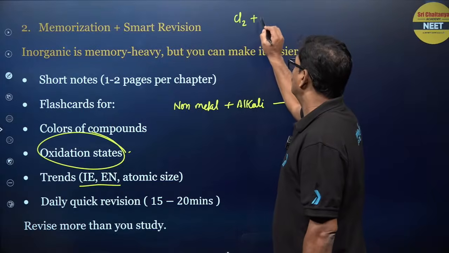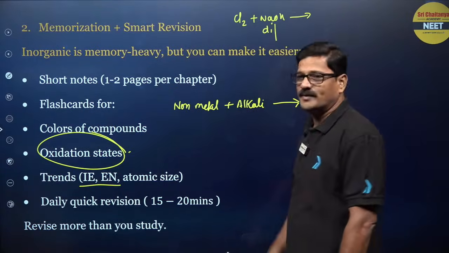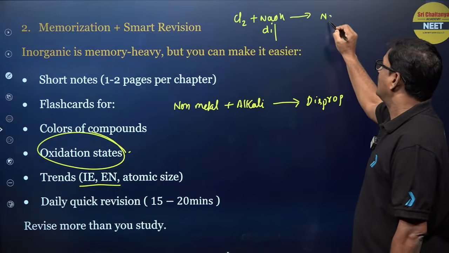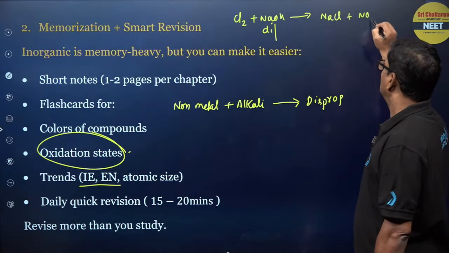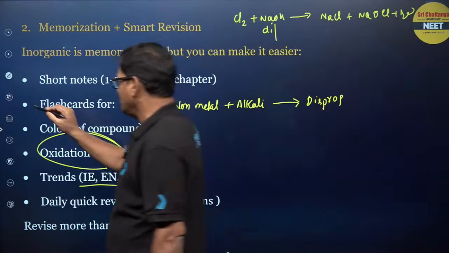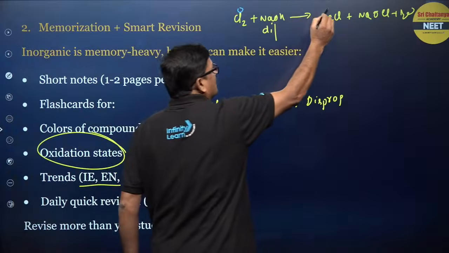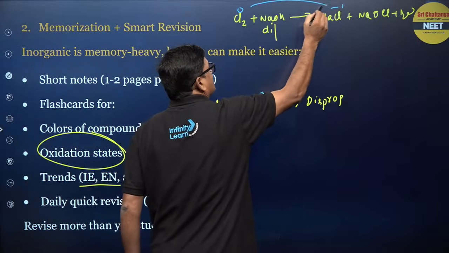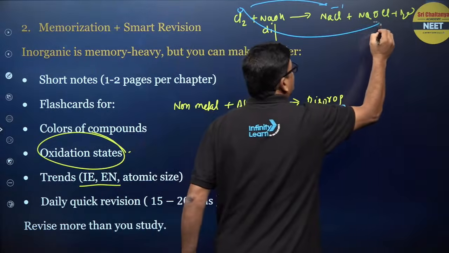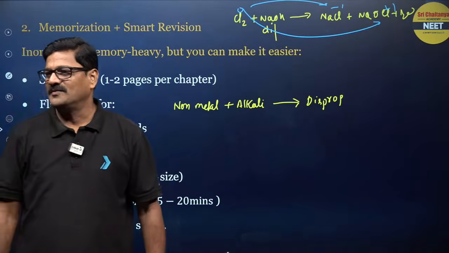Chlorine reacts with sodium hydroxide. Okay, if it is a dilute sodium hydroxide, giving rise to NaCl plus NaOCl plus H2O. In that case, the change in the oxidation state you have to identify: 0 to -1, it's a reduction. And 0 to +1, it is an oxidation. Are you getting on?